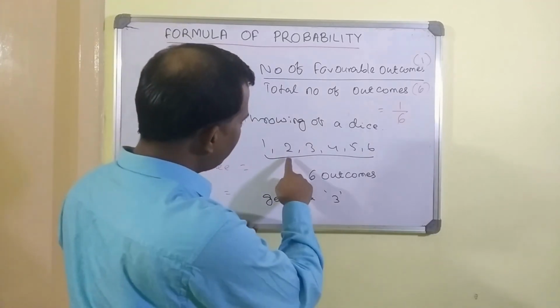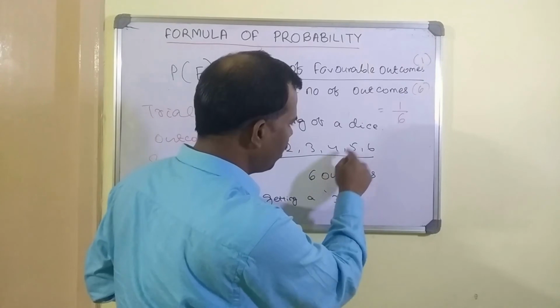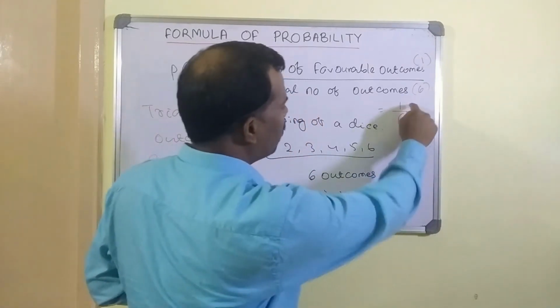Similarly, we can say that the probability of getting a 1, getting a 2, or getting a 4 or a 5 or a 6, all are 1 by 6.